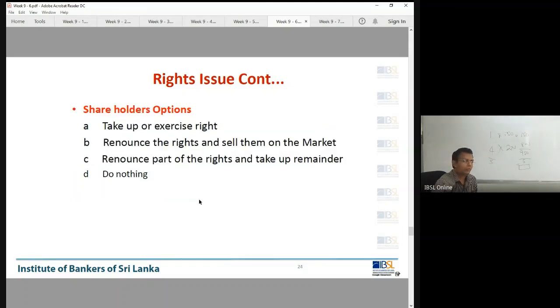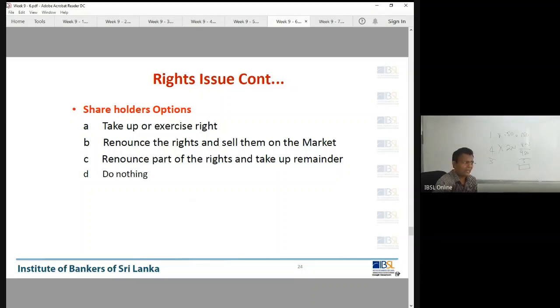There are 4 options for you for the rights entitlement. Take up: when you take up the rights, you have to pay money. Renounce the rights and sell them on the market. Renounce means you say no. That's a word in the financial market; the word used is renunciation. You say no, renounce the rights and sell them in the market.